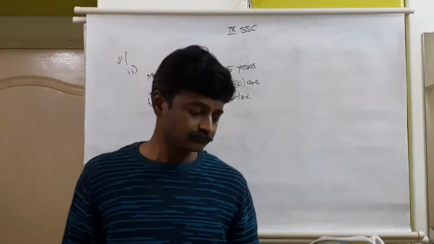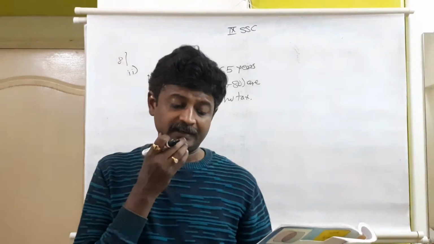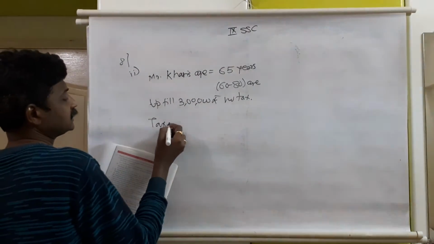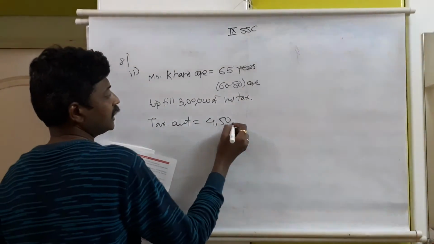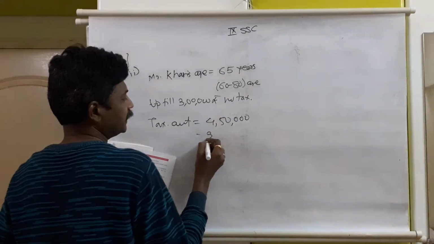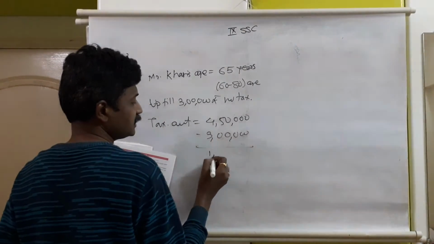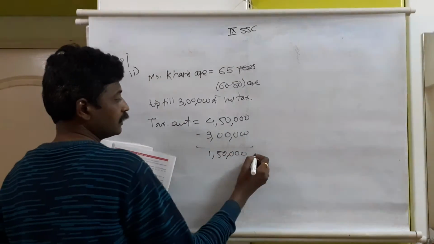So here Mr. Khan is 65 years old, and his taxable income is 4,50,000. So taxable amount is equal to 4,50,000 minus 3 lakh. First 3 lakh is tax free. So how much remains here? 1,50,000 rupees.